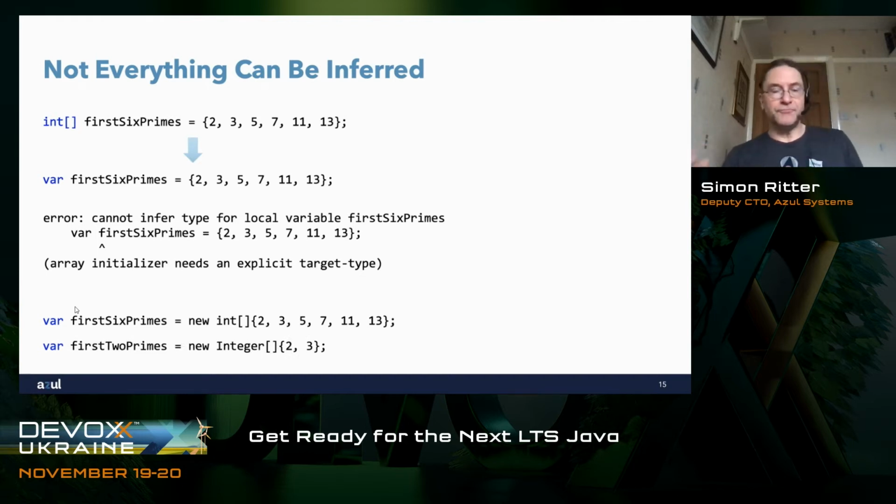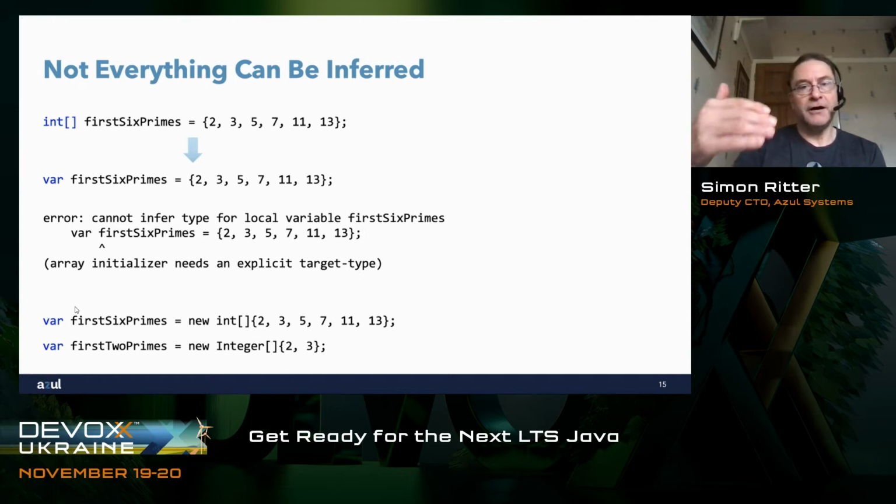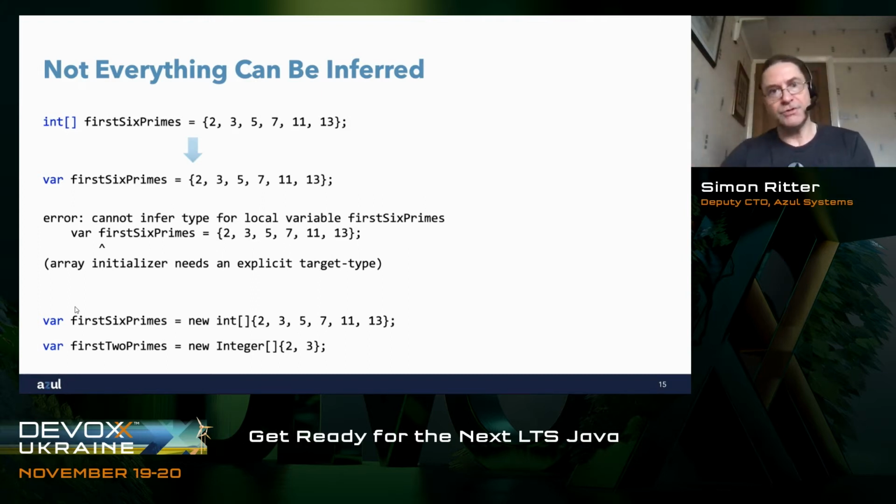And one of the reasons we can't actually make a definition is because if I said var first 2 primes equals new Integer, the wrapper class, as an array, that would also be quite valid. And in fact, I could have done first 6 primes in the same way. But you can see now that because we could define either an array of ints, primitive types, or an array of Integer wrapper objects, the compiler wouldn't know when we say var first 6 primes equals the contents of those brackets, whether to use an array of ints or an array of Integers. If it can't determine which type to use, then it will give you the error.